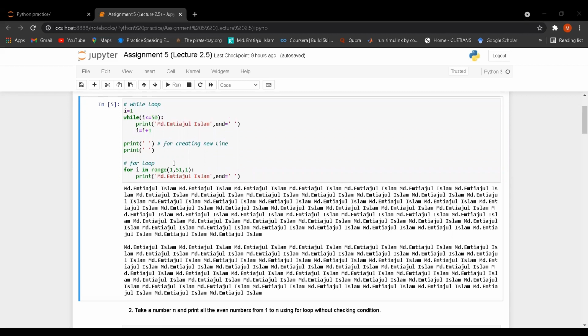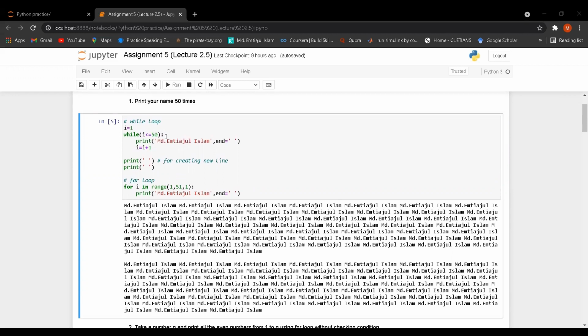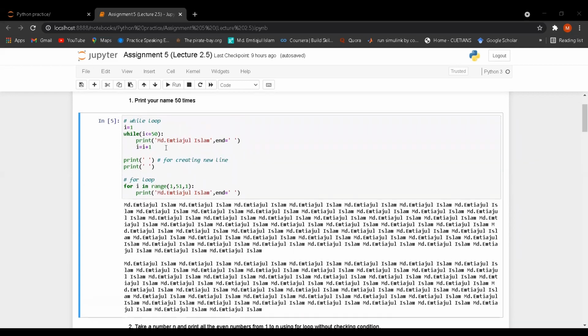If anyone wants, he or she can take it as 0 or other values. In the case of a for loop, the condition should be n plus 1. That means here I have to execute the code 50 times, so the condition should be 50 plus 1, that means 51. And the increment is 1.